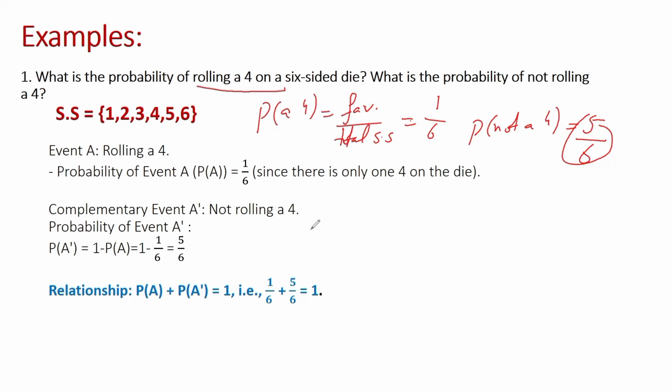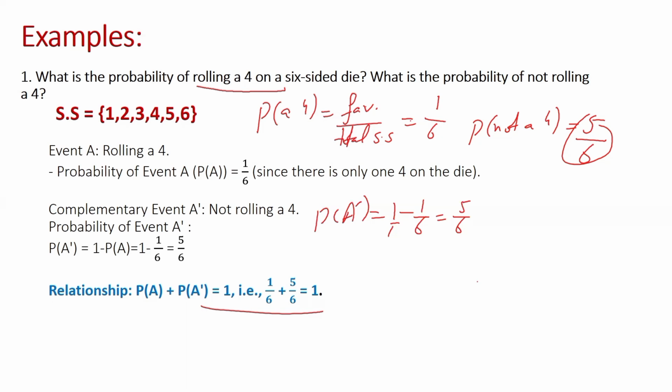Now we can find it by using the complementary formula. As we earlier defined, when you are finding the complementary event, that is not a 4, you just subtract from 1 the probability of the event that actually happened. Taking the LCM, 1 minus 1 by 6 gives you 5 by 6. You can also verify your result by adding these two probabilities, and the answer should equal 1.